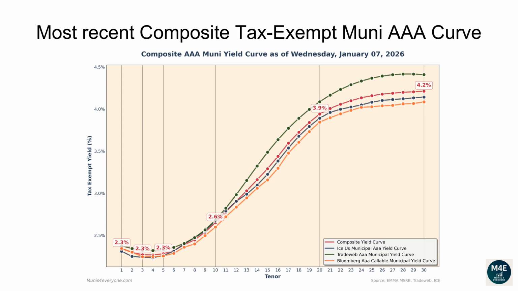The one-year composite tax-exempt yield is 2.34%. The two-year yield is 2.3%. The three-year yield is 2.27%. The 5-year yield is 2.28%. The 10-year yield is 2.65%. The 20-year yield is 3.94%. The 30-year yield is 4.21%.